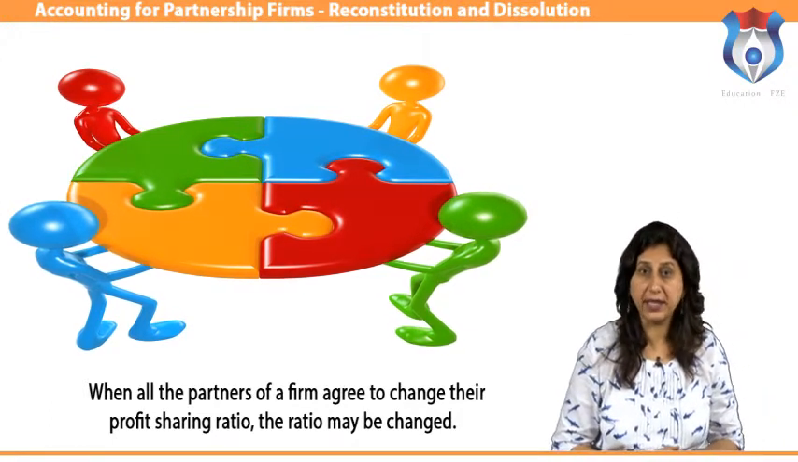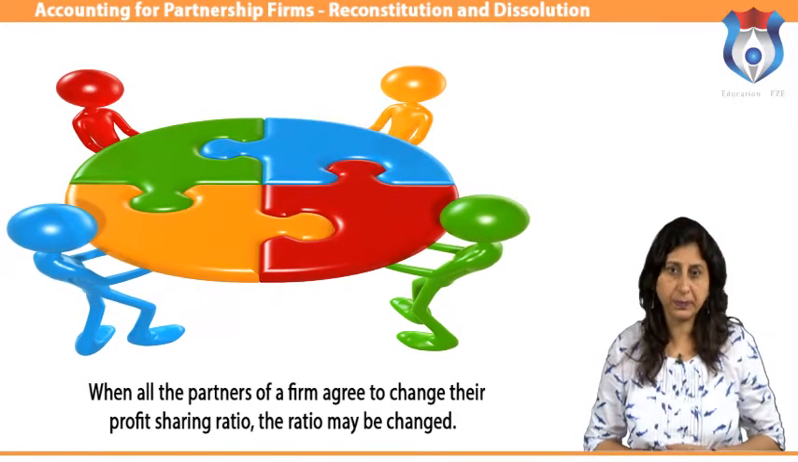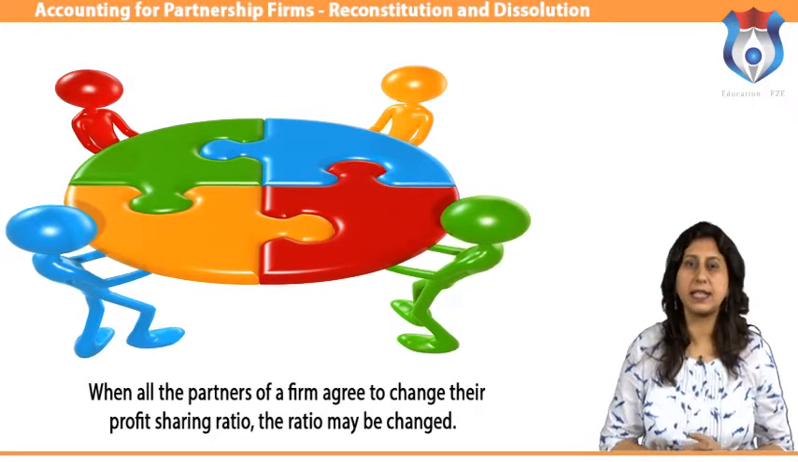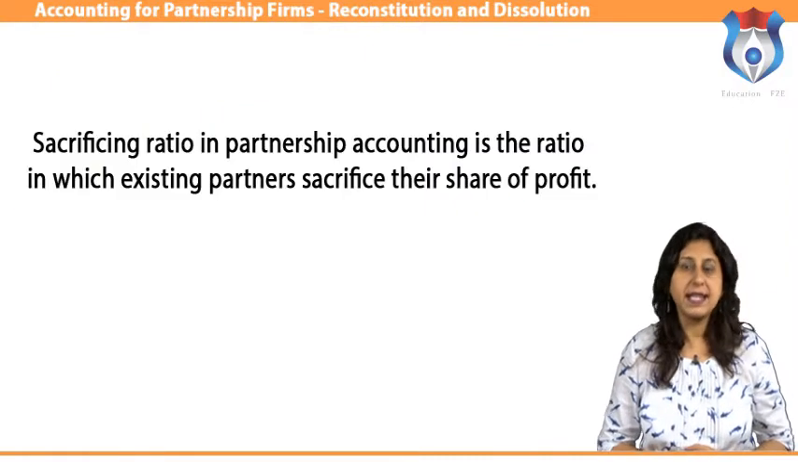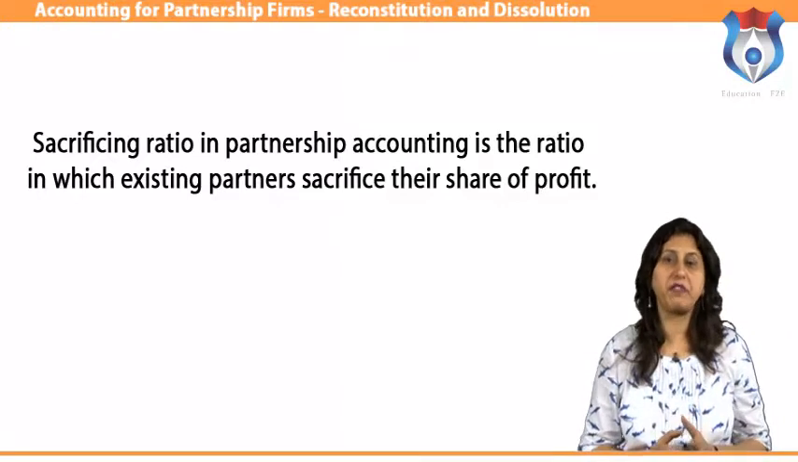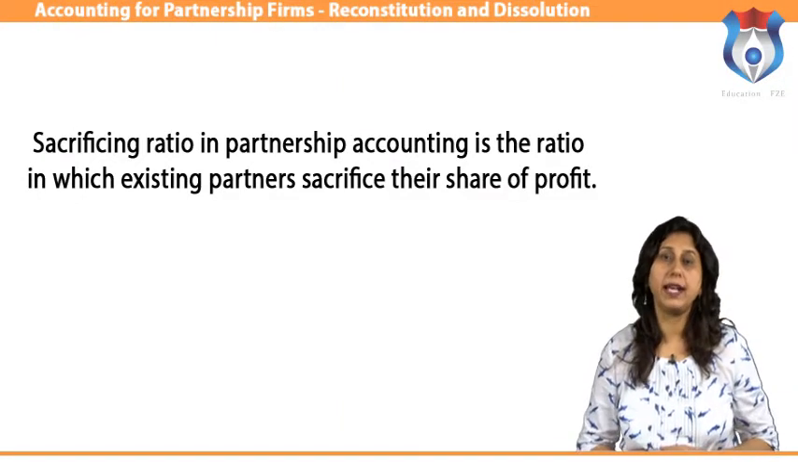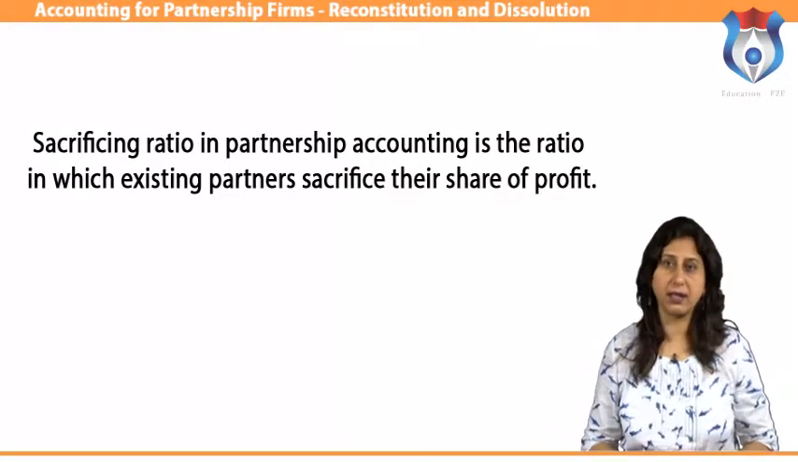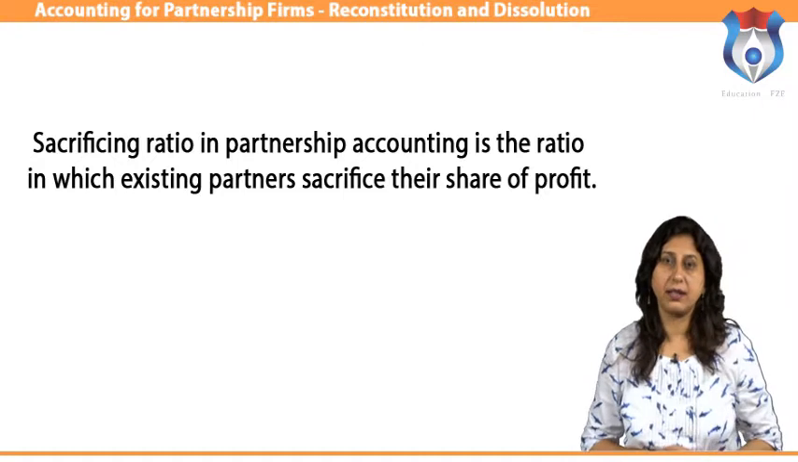Sometimes it is decided by the existing partners to change their profit sharing ratio. This change may result in gain to a few partners and loss to others. Sacrificing ratio. Whenever there is a change in the profit sharing ratio, some partners surrender their old share in favor of some other partners. The value of surrender ratio is called sacrificing.